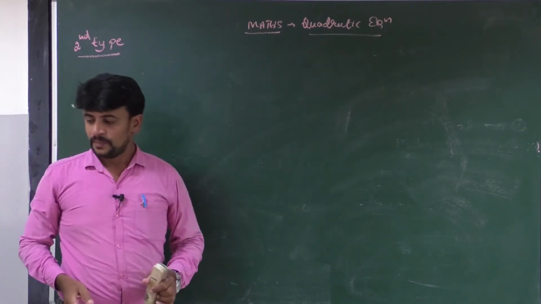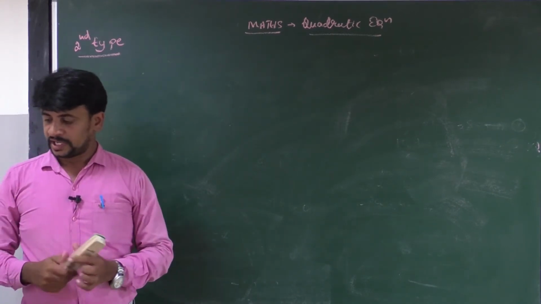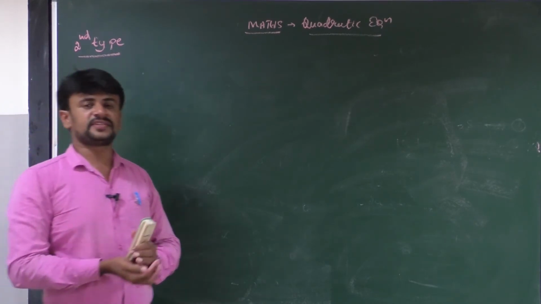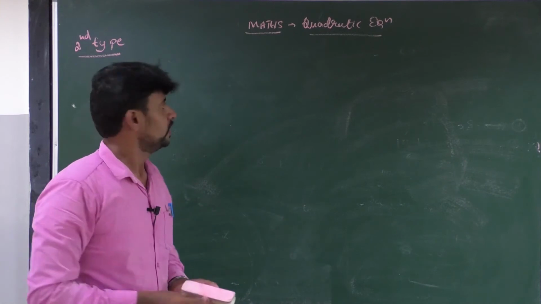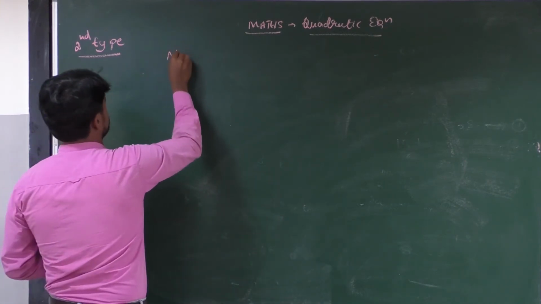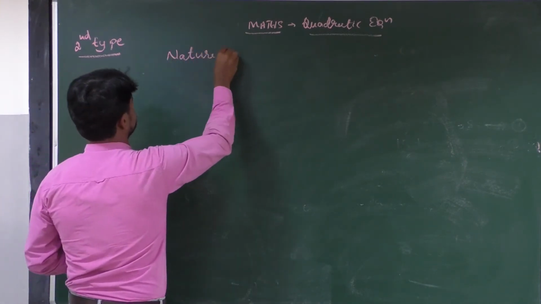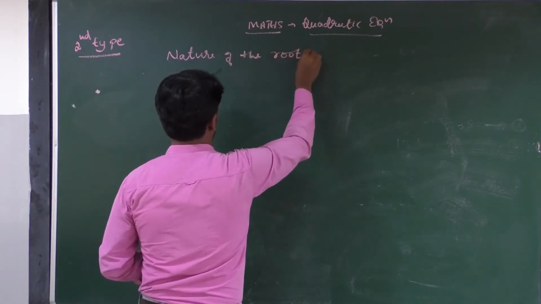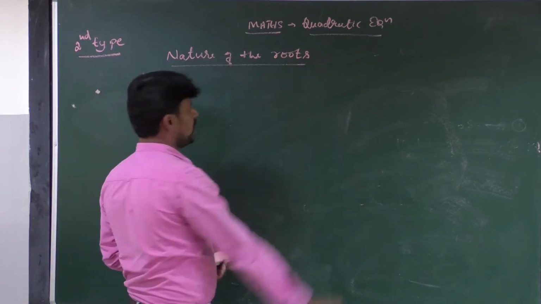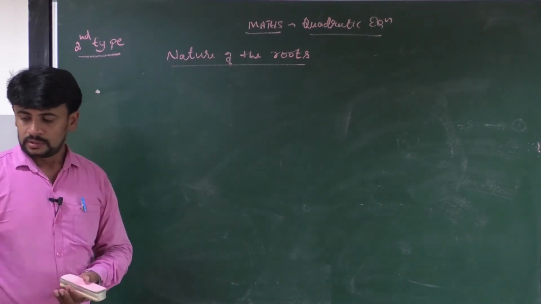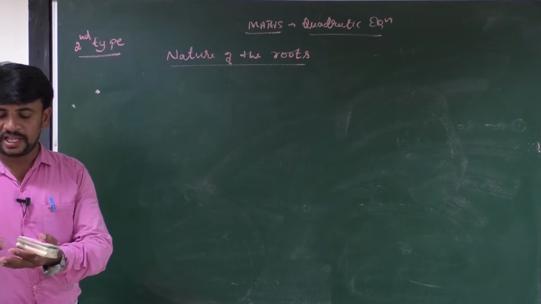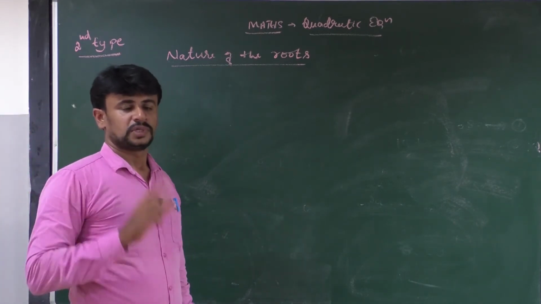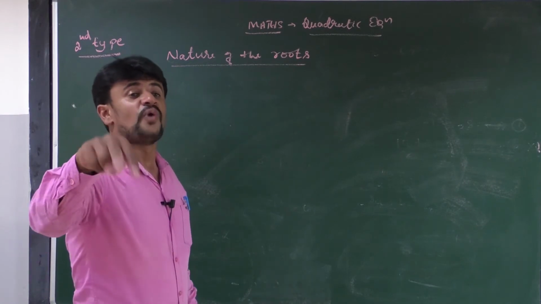Second type problems belong to nature of the roots. Nature of the roots. As you know that a quadratic equation gives two x values.